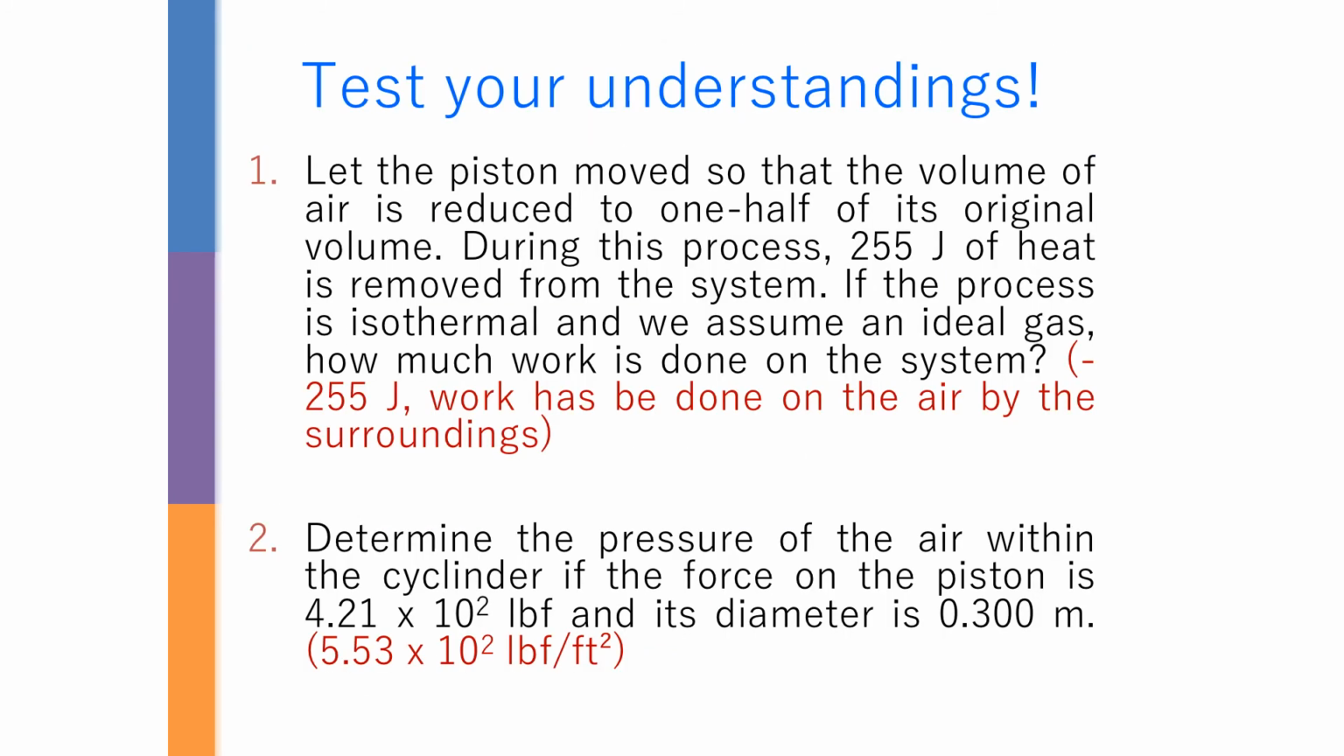Okay, so this one, we are going to answer the question first before we proceed with the formula with the sign convention. Let the pistons move so that the volume of air is reduced to 1/2 of its original volume. During this process, 255 joules of heat is removed from the system, so definitely it's going to be Q out. If the process is isothermal, which means that you are going to maintain the temperature, and we assume an ideal gas, it means that there's no friction, energy is going to be constant.